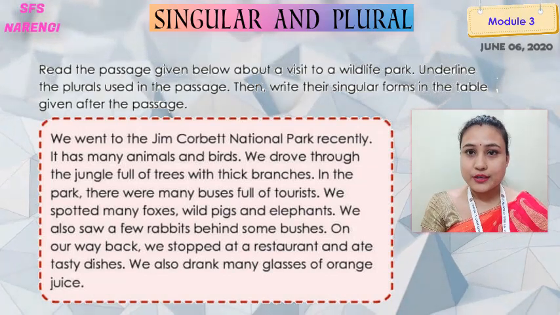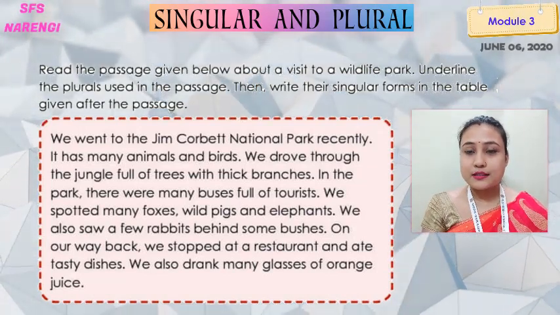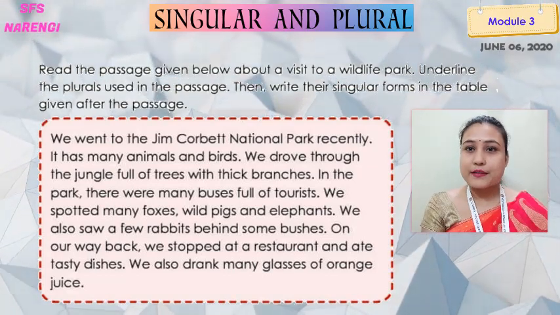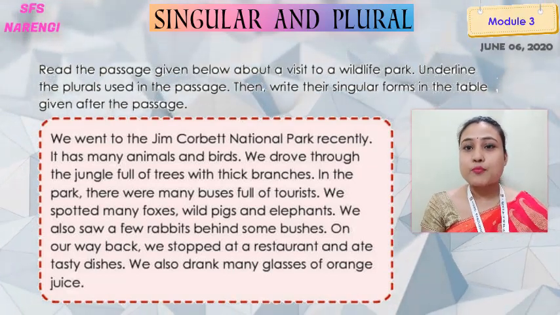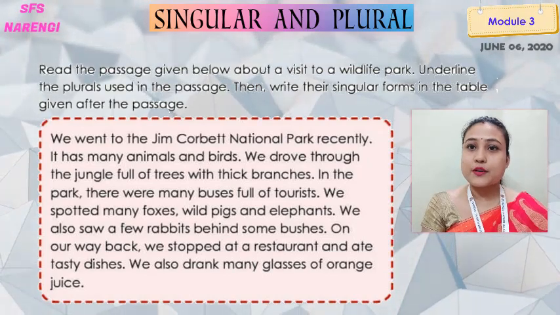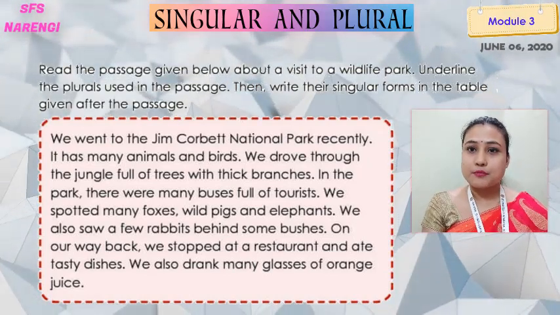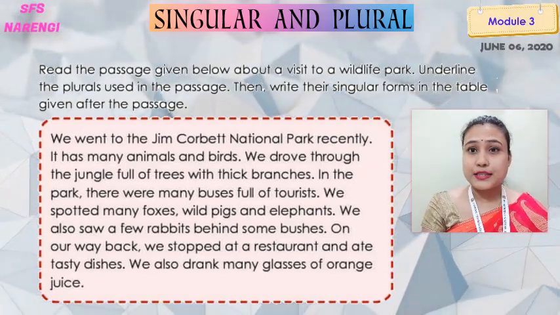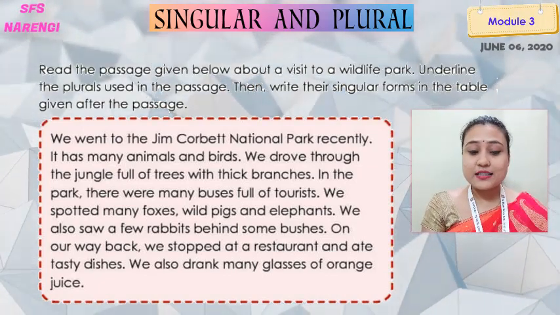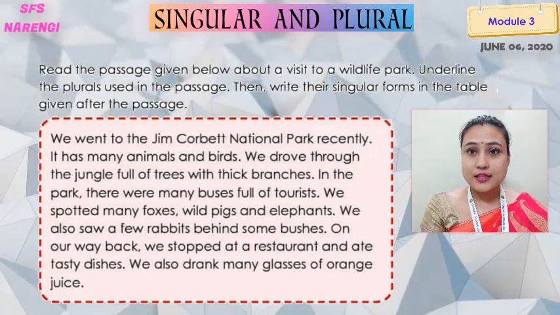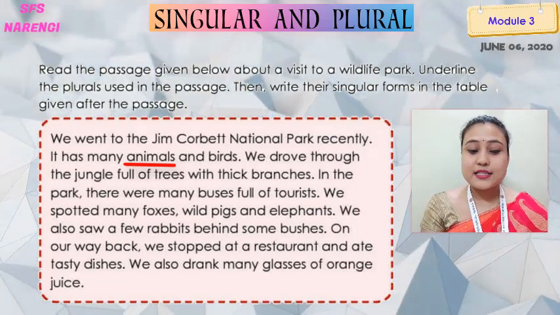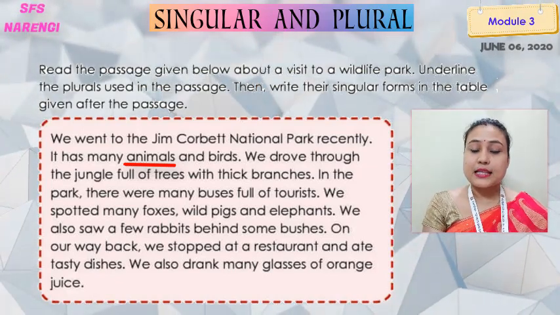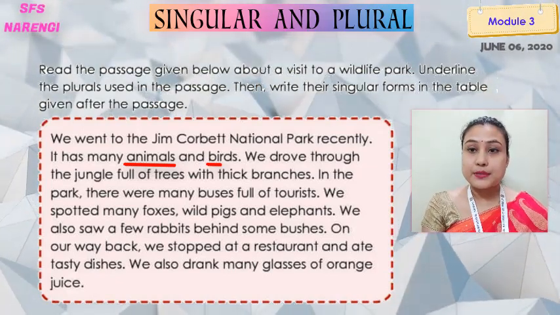Got it? Okay, so can you sort out the plurals here? I hope yes. So what you'll do now, just take your pencil and first underline the plurals. Then we will write that down in the allotted boxes. So the first plural that we get here is animals, right? Then the second is birds.